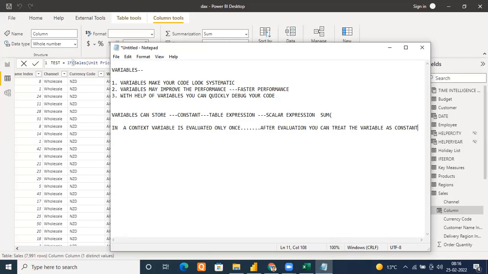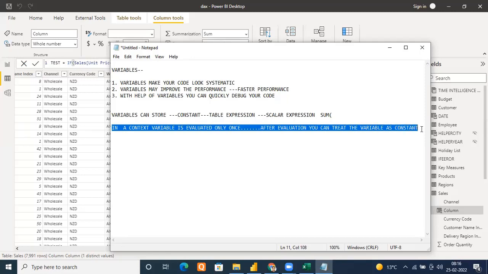And after evaluation, you can treat the variable as a constant. That's a very, very important line that I mentioned. In a context, a variable is evaluated only once, and after evaluation, you can treat the variable as a constant. That's it. Means it will have a constant value.